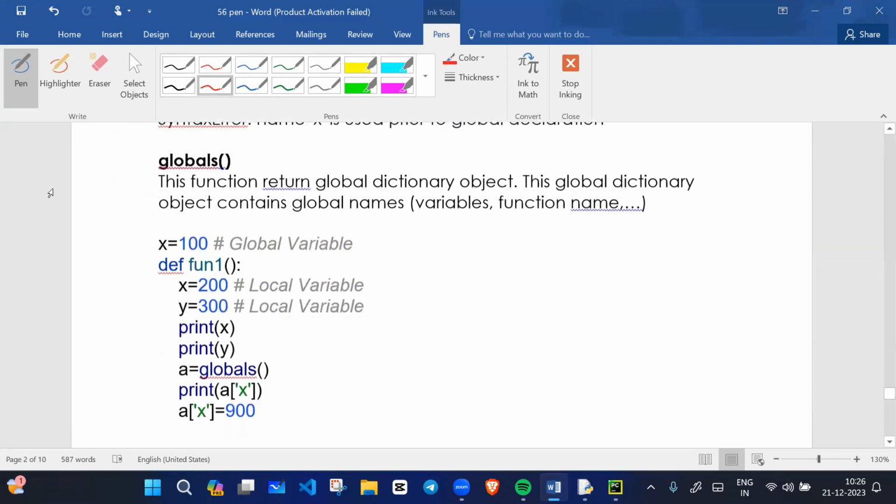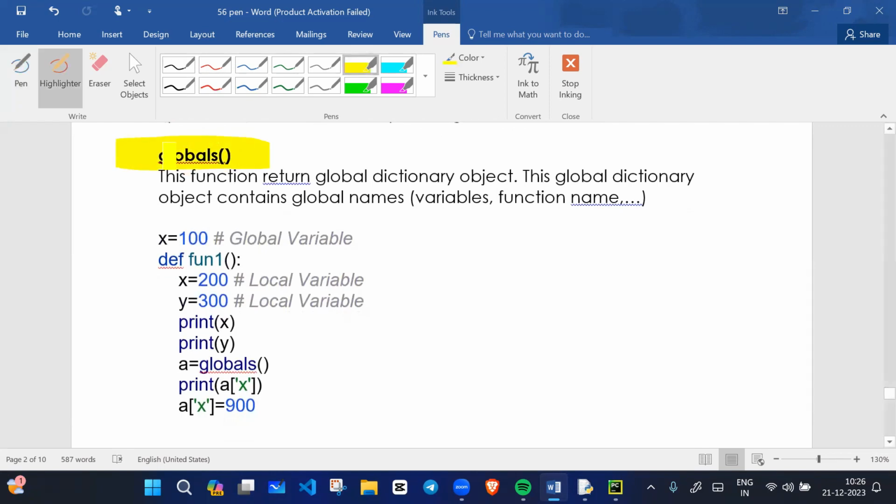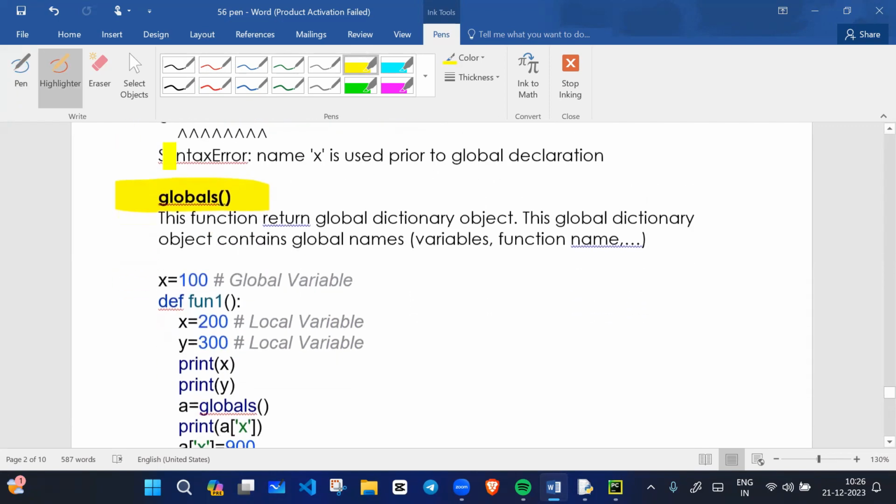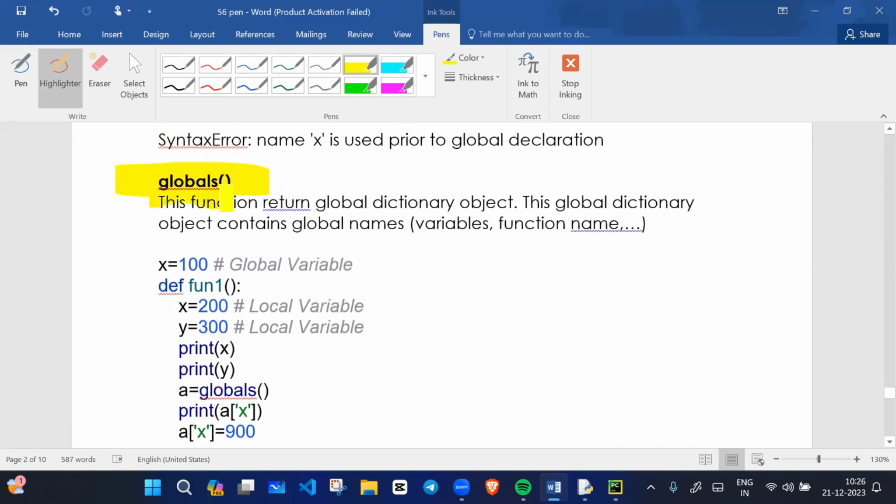And after that we have the globals method. Okay, see what's the use of the globals method. This function returns a global dictionary. This function returns what? A global dictionary object. This global dictionary object contains global names, variables, function names, like that.